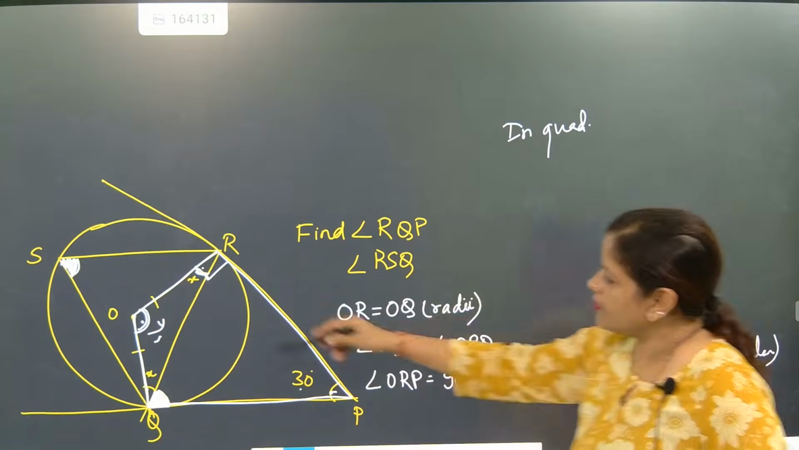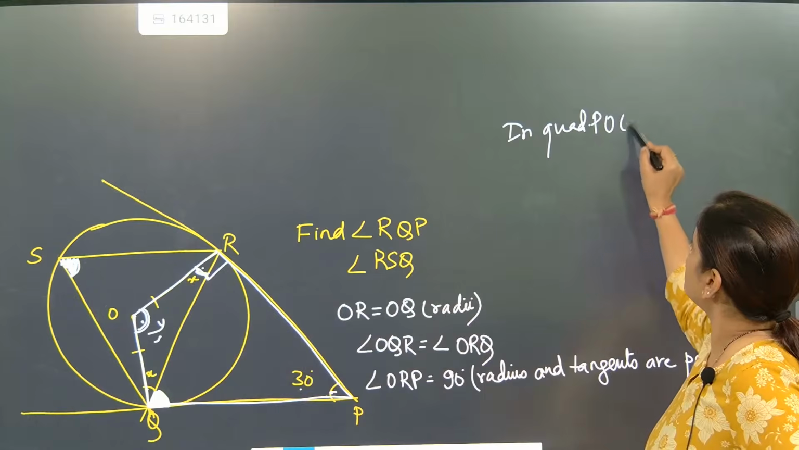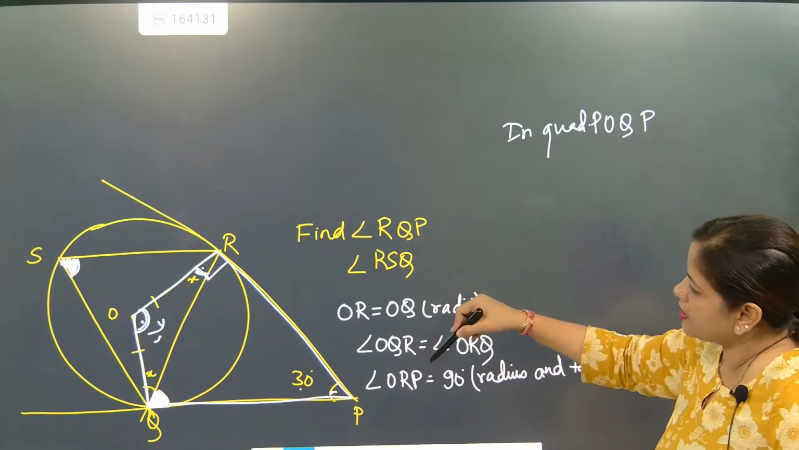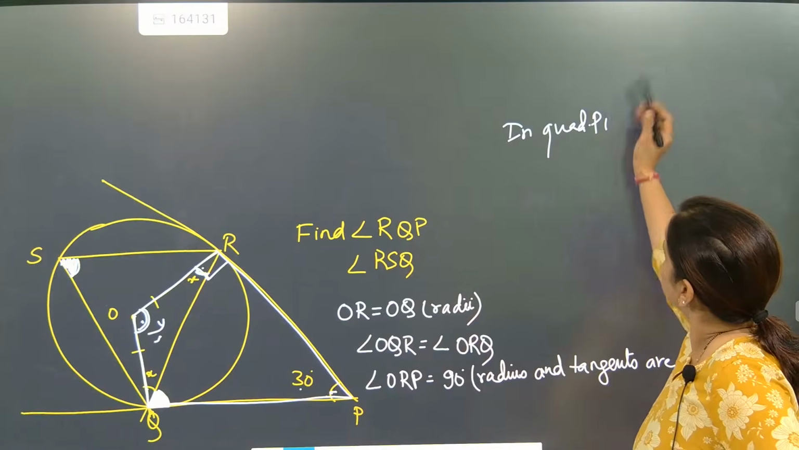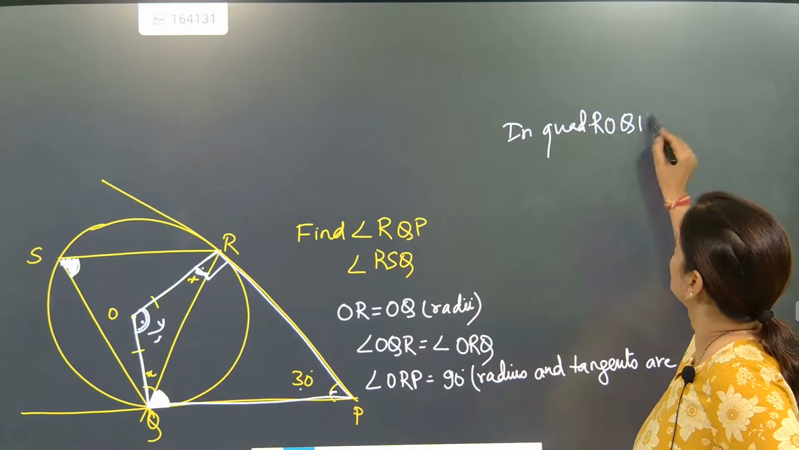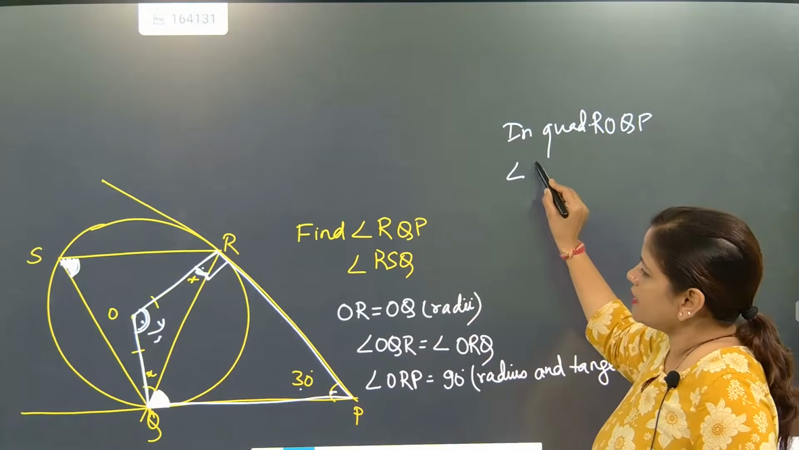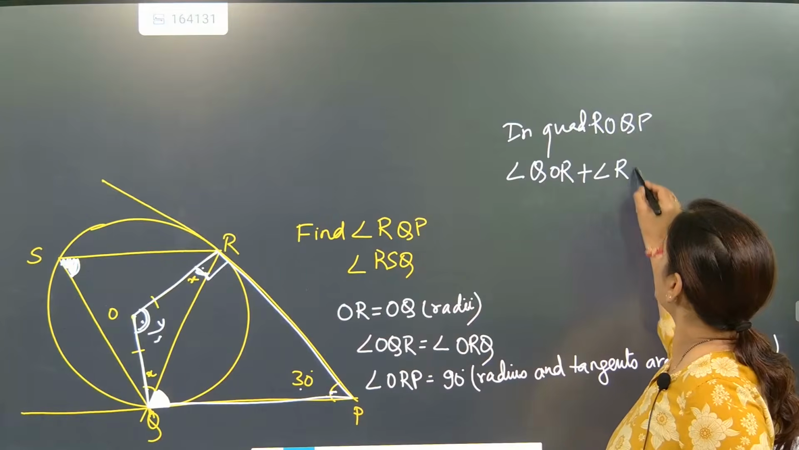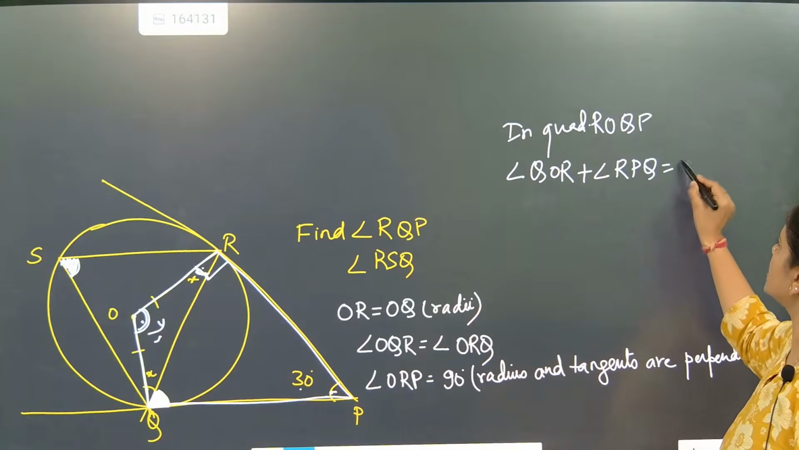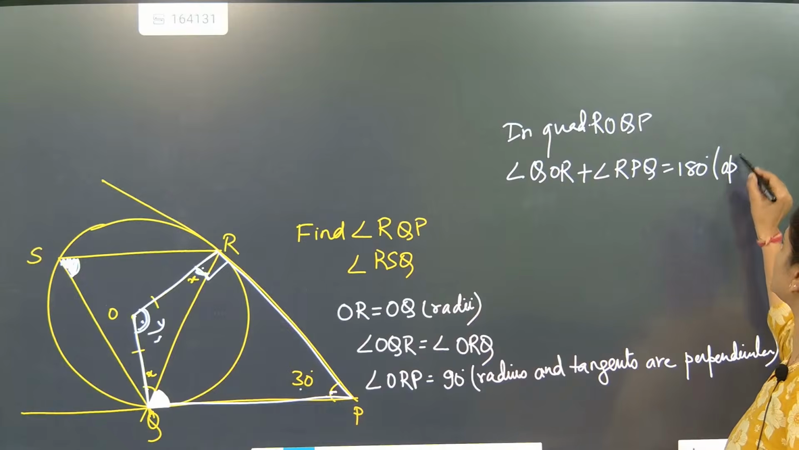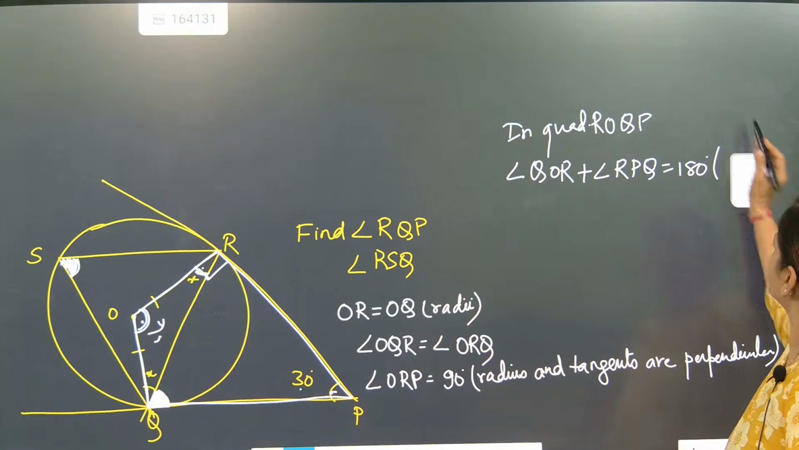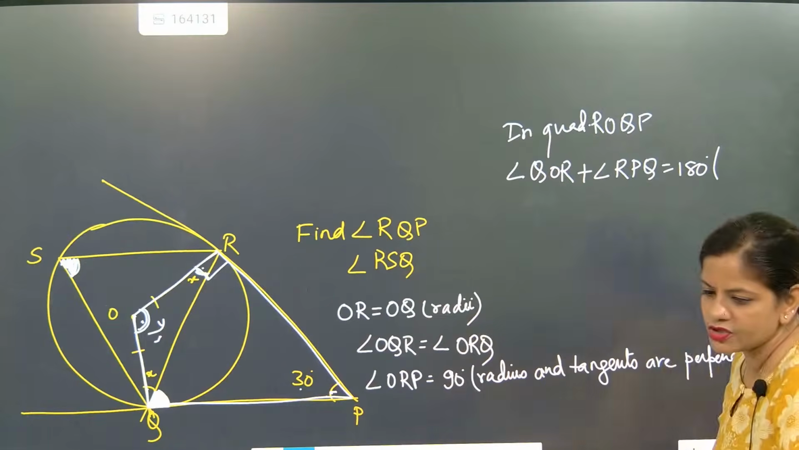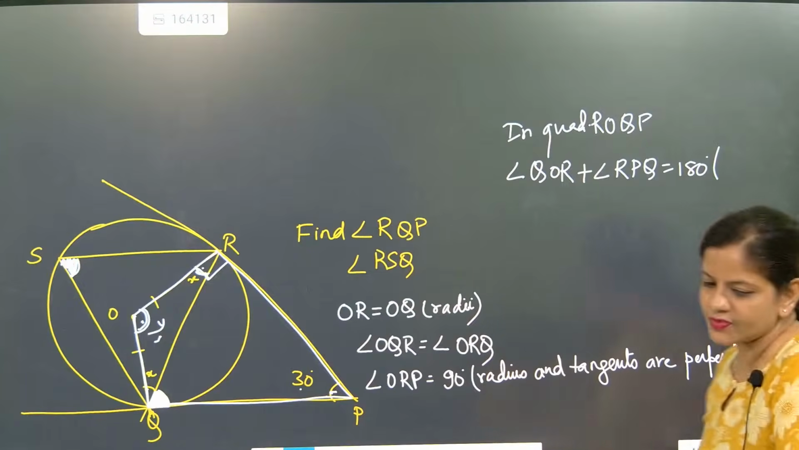In quad POQP, that is ROQP, we will write angle QOR plus angle RPQ is equal to 180 degree. The sum of opposite angles is exactly coming as how much? 180 degree. Understood or not? Yes, both are 75 degrees, absolutely correct.